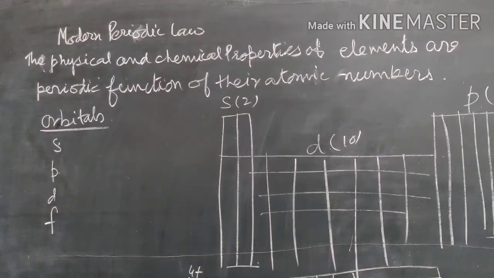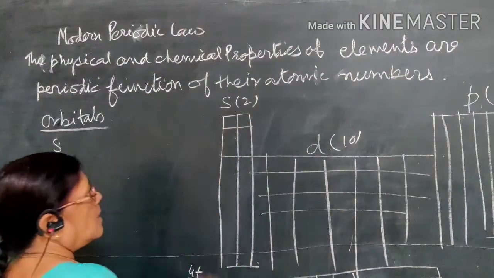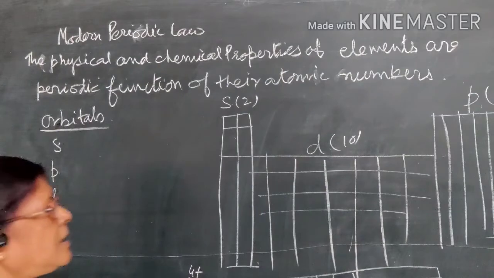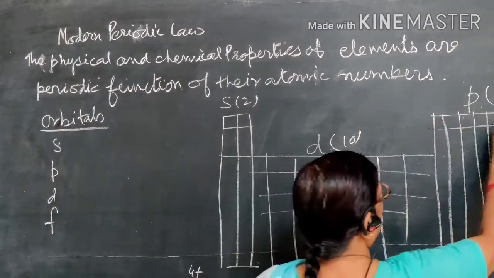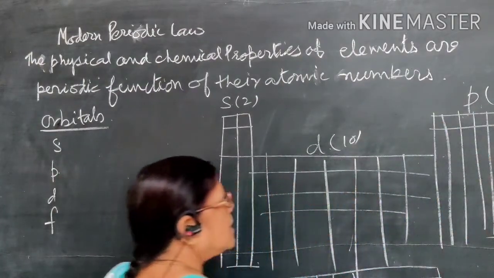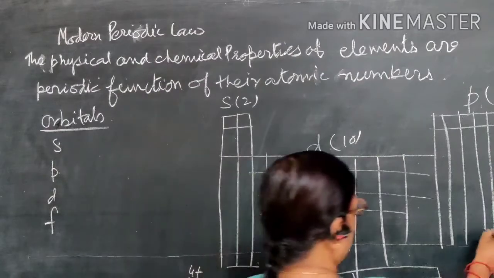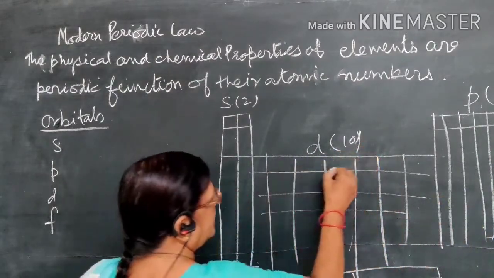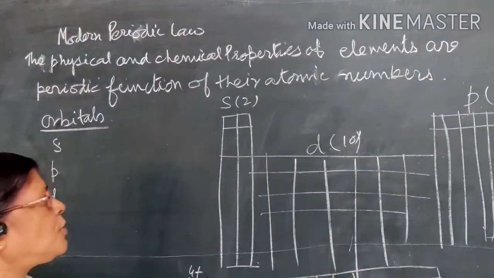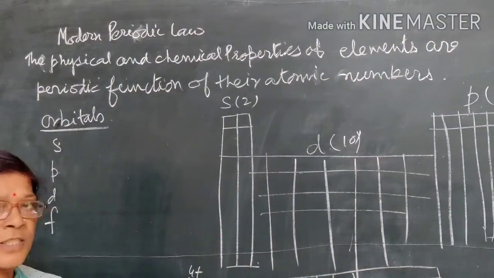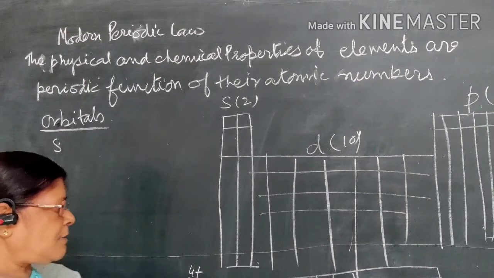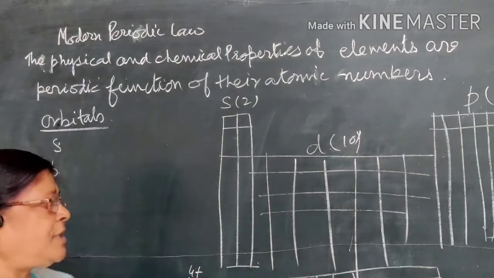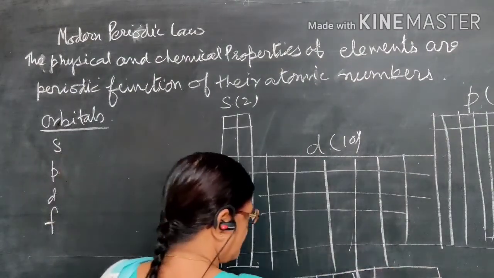Now in the first, that is in the s block, the capacity will be 2 electrons, so two groups are there. The capacity of the p orbital is 6, so there are 6 groups. And for d, the capacity is 10, so it is divided into 10 groups. And then the f orbital, its capacity is 14. That's why 14 elements are placed in the f block.